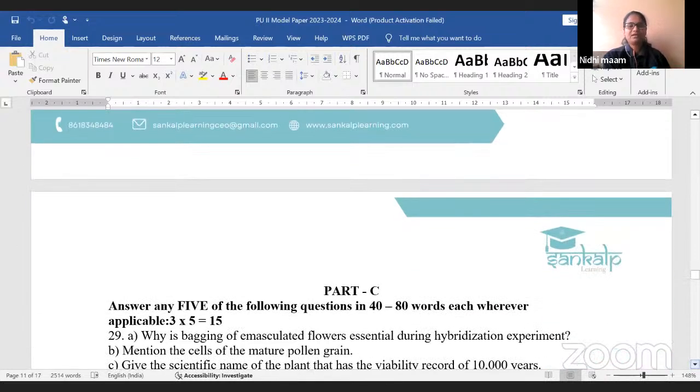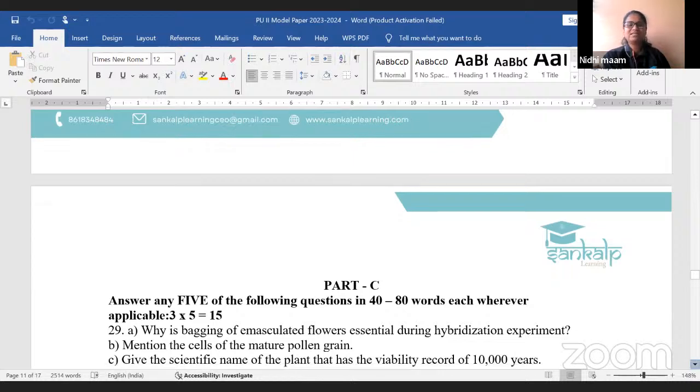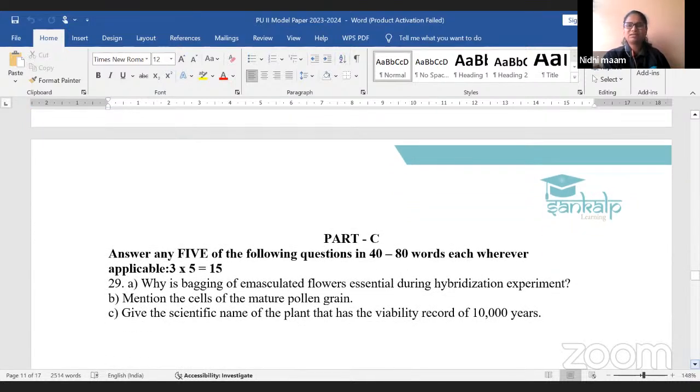Now we are discussing part C. In part A, we discussed FIB, that is fill in the blanks, and multiple choice questions. Part B we discussed 2 marks questions. Part C we are going to discuss 3 marks questions. So there are 5 questions, answer any 5. So totally I think you will be having 7 questions. From 7 questions you have to answer any 5.